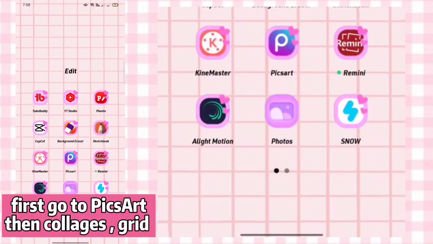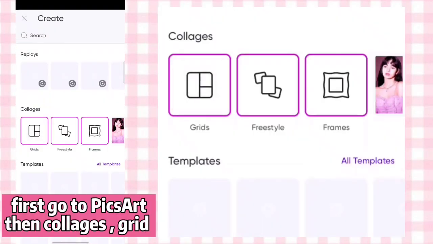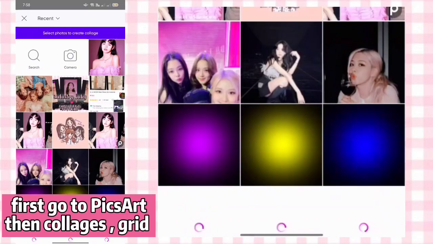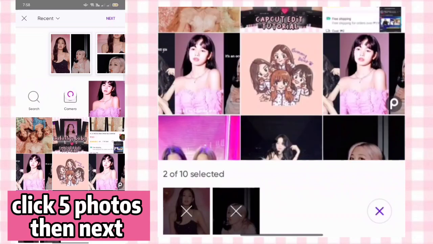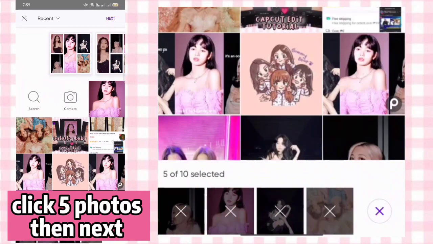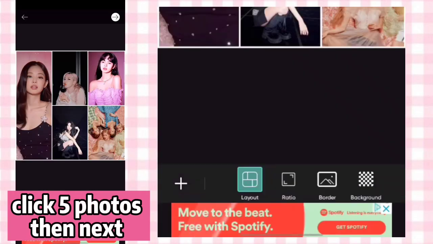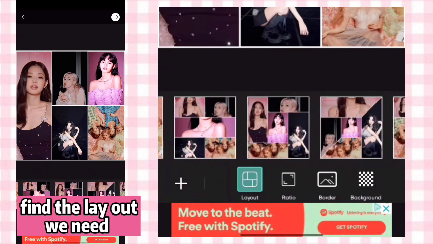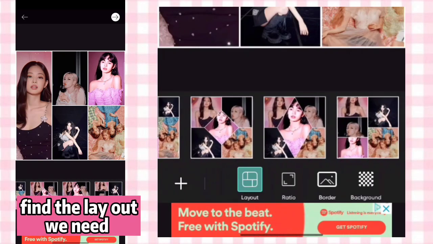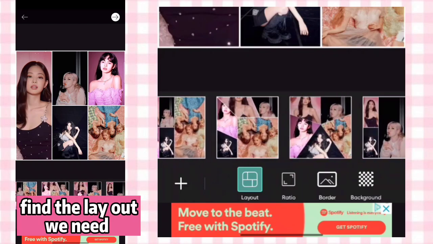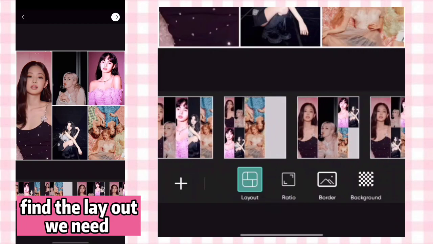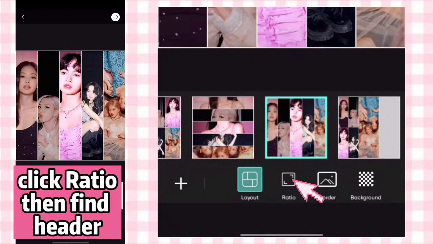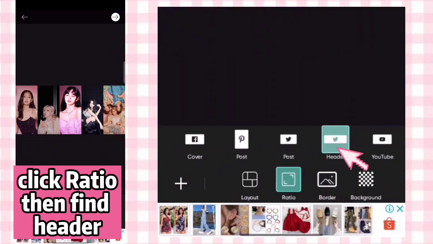First go to Picture then Collages, Grid. Click 5 photos then Next. Find the layout we need. Click Rashith and find Header. Find and click Border.